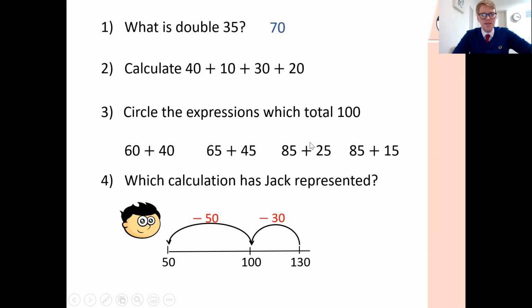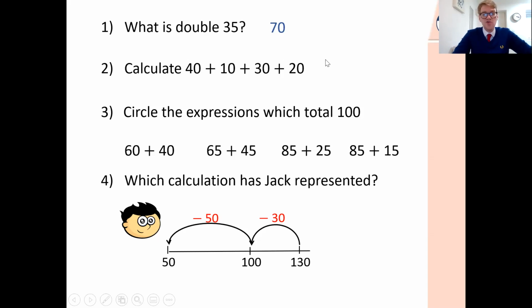Okay, next one, 40 plus 10 plus 30 plus 20. It says 4 numbers to add up all at once, so it can be a bit tricky to add up in our head. We could go through each one and sort of think in turns. So I might go 40, 50, 60, 70, 80, 90, 100.